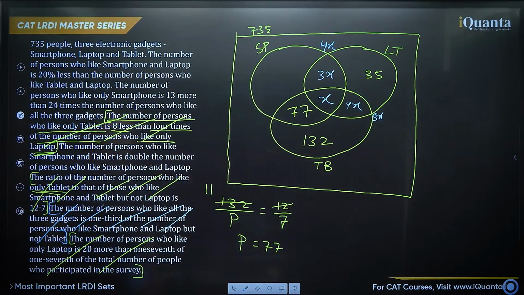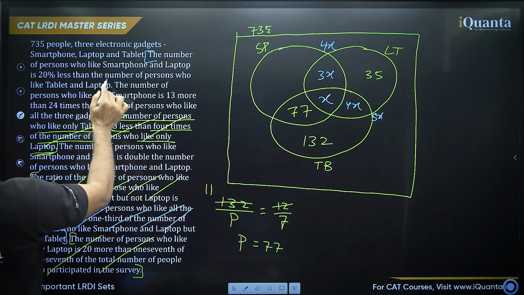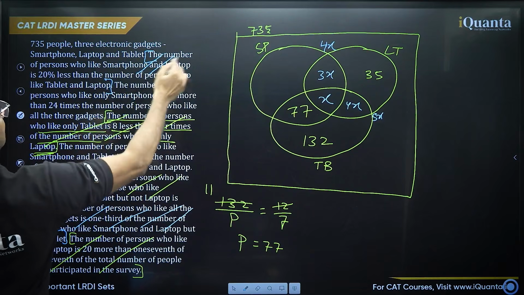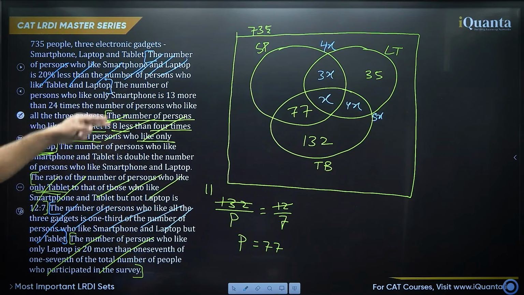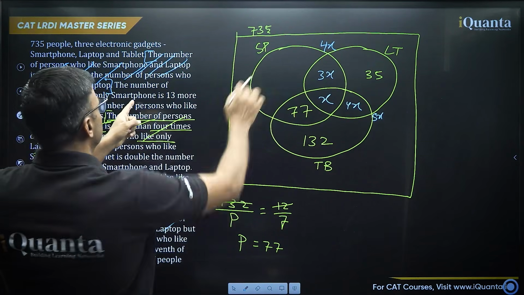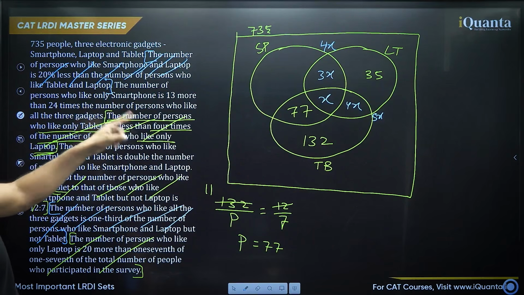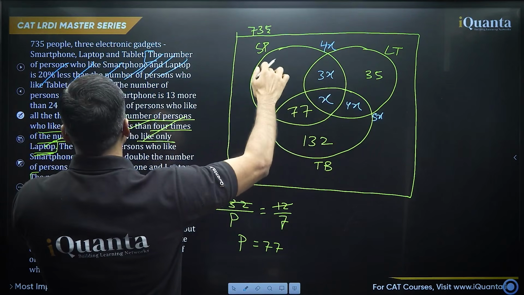Okay, so we have used the first information from here to here. Now whatever else is left, use it. I think there are only two parts that are left. This says the number of persons who like only smartphone, this portion, is 13 more than 24 times the number of persons who like all three gadgets. So this is x. So this will be 13 plus